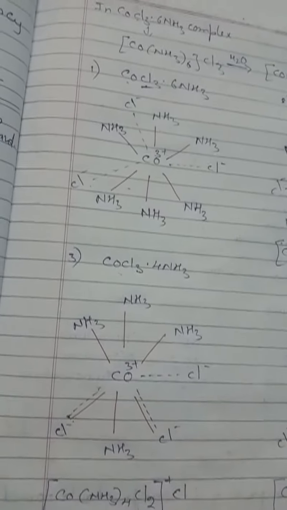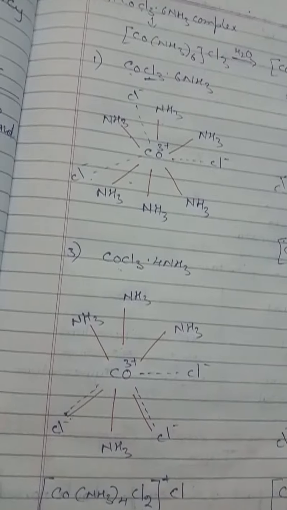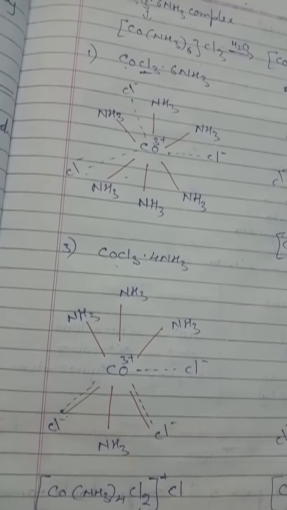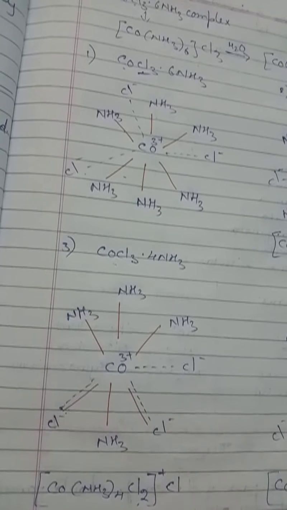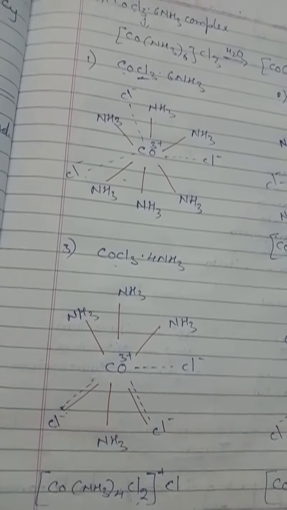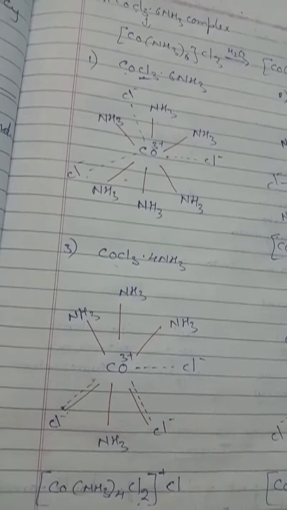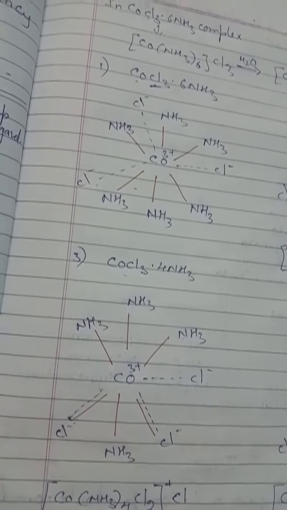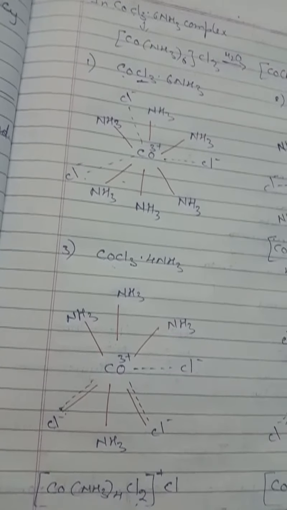Werner's theory could not explain the electronic configuration of the central metal in a complex compound. Werner's theory could not explain the color of the complex compounds, and it could not explain the magnetic properties of the complex compounds. So all these things will be explained by another theory, like valence bond theory, crystal field theory and all. Understand, children?